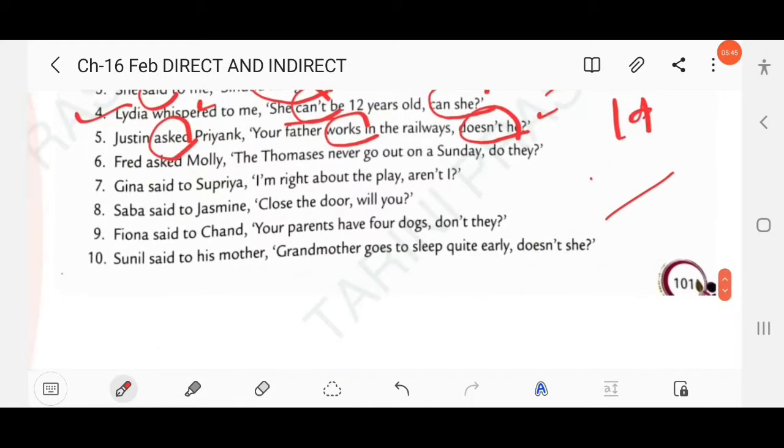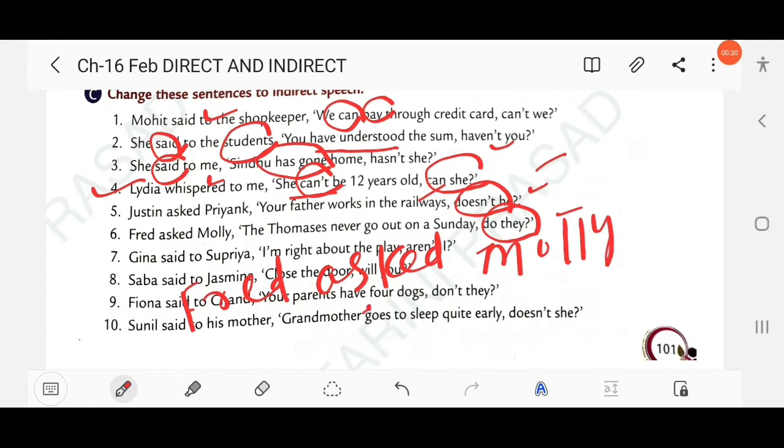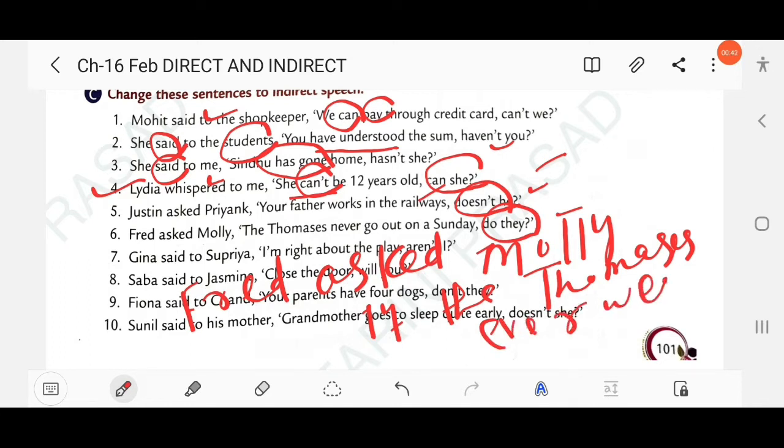Next question: Fred asked Molly, "The Thomases never go out on a Sunday, do they?" Here the question tag is in positive sense and the declarative is written in negative. You write, Fred asked Molly if or whether the Thomases ever went out, so never will change into ever.